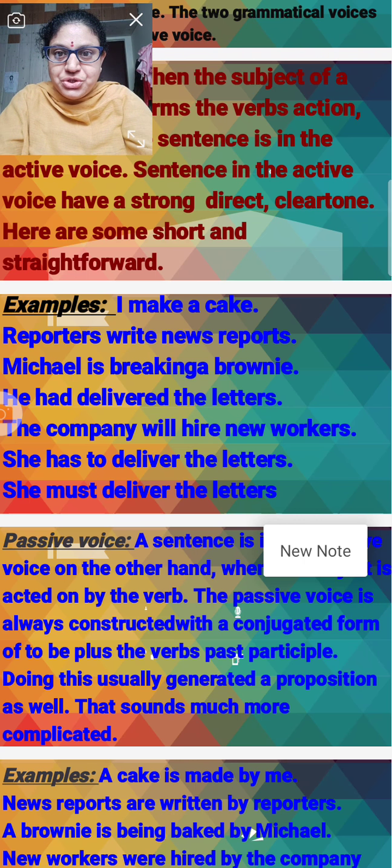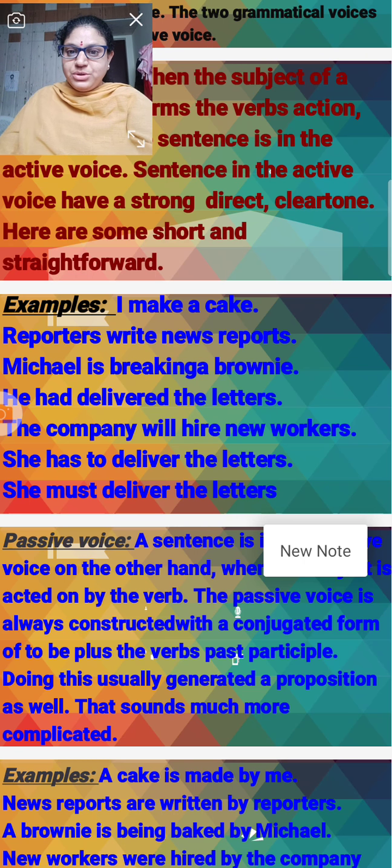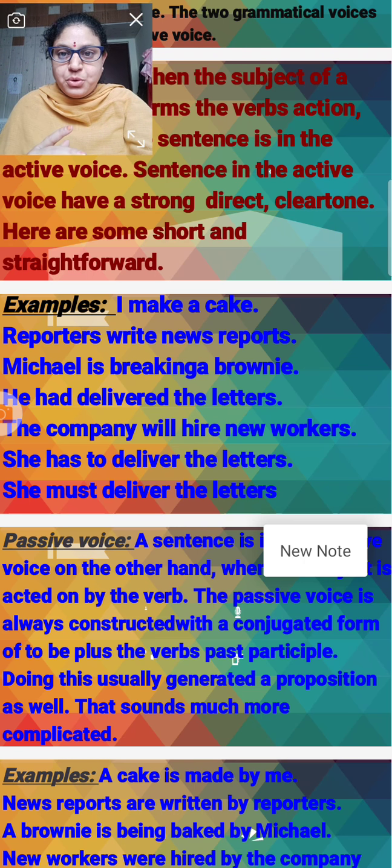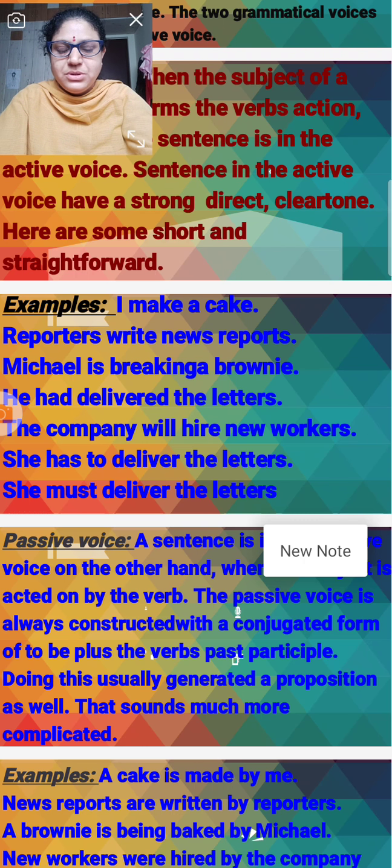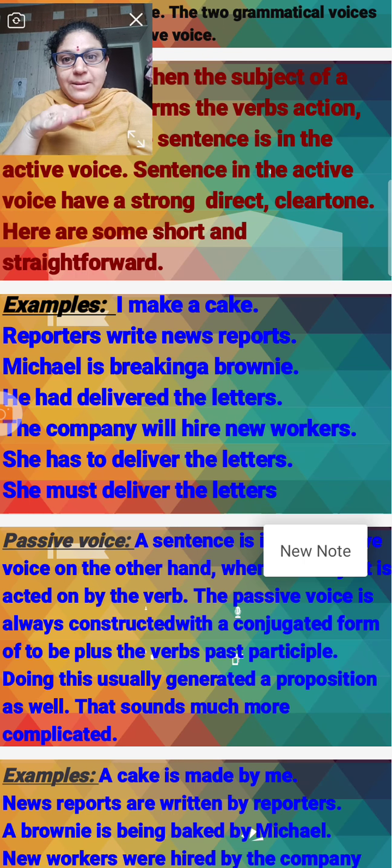Reporters write news reports. So it is in the present tense. What do the reporters do? That is the continued work of the reporters, that reporters write news reports. So that comes under the present tense, it's compulsory. And come to the third example, Michael is breaking a brownie. So Michael is breaking a brownie. Yes, breaking. It is also in the present tense.